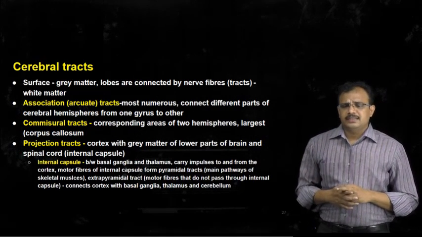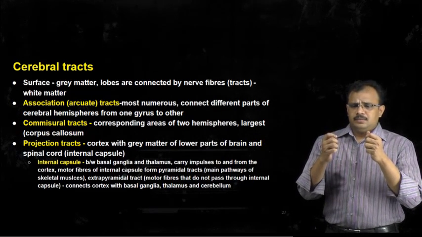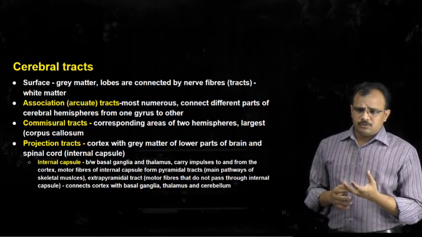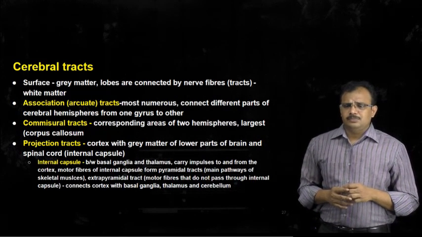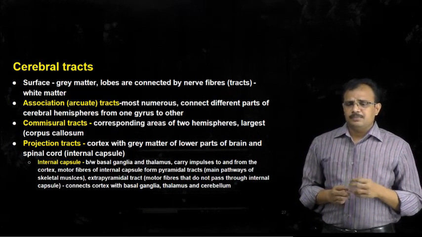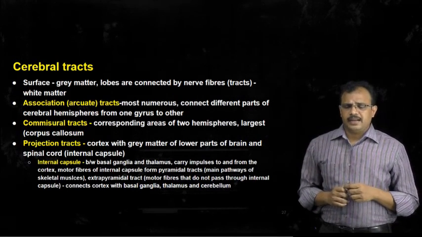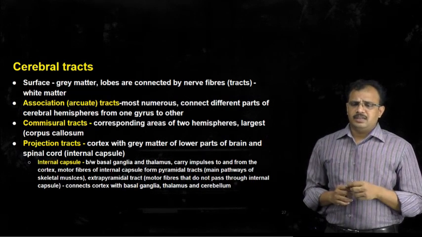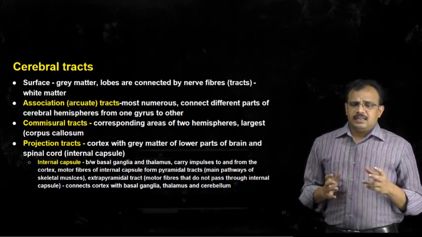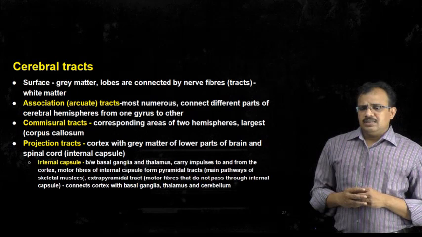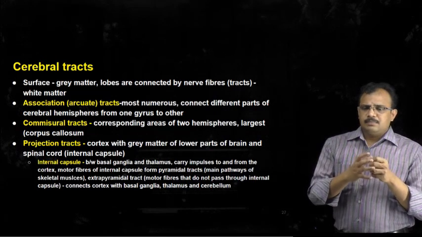These projection tracts, which arise from the cerebral cortex, are involved in association with the lower parts of the brain and also the spinal cord. An example of a projection tract is the internal capsule. The internal capsule is nothing but those nerve tracts which communicate between the cortex and the basal ganglia, cortex and thalamus, and these carry impulses both to and from the cortex. The motor fibers of the internal capsule are called pyramidal tracts.